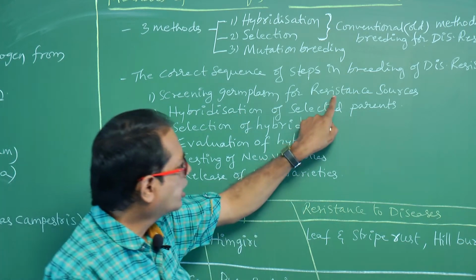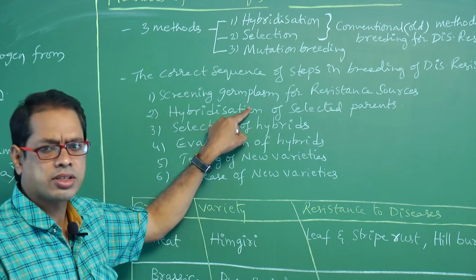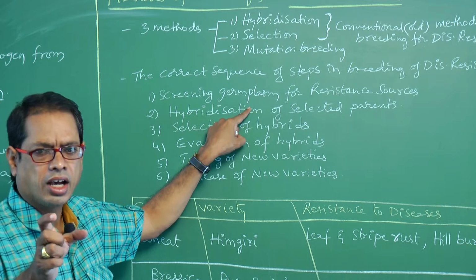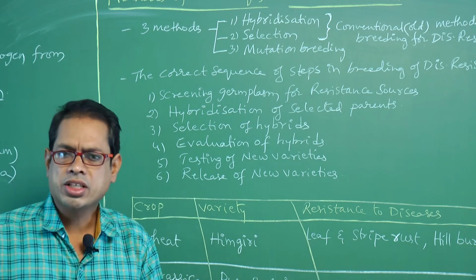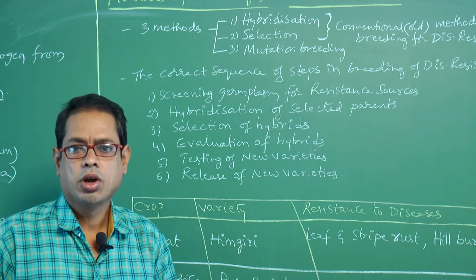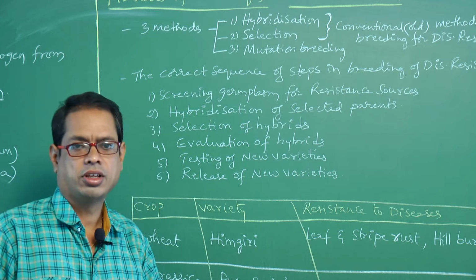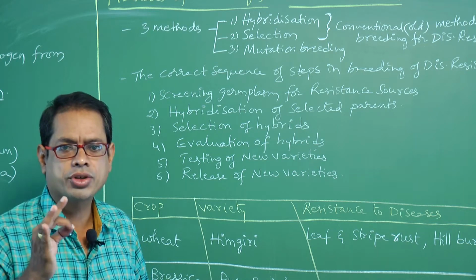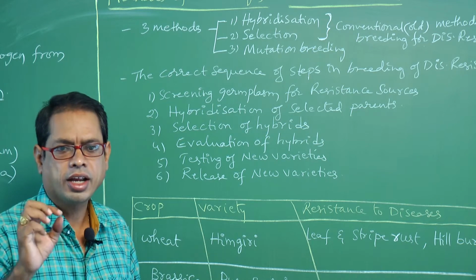That is the so-called resistant source. We have to screen the germplasm and identify the resistant genes. Germplasm is generally stored in the form of seeds, pollen grain, etc.